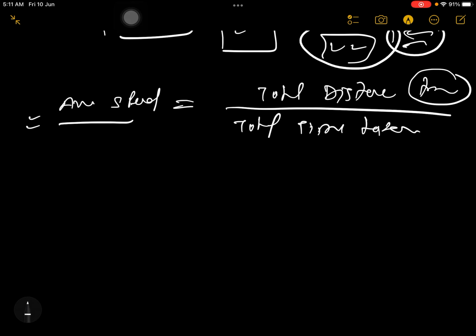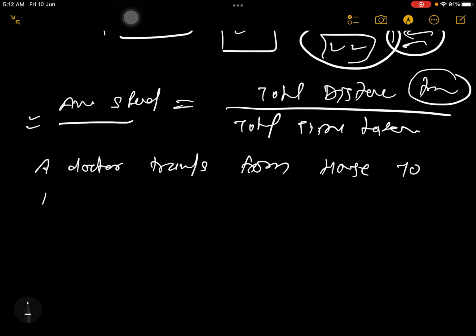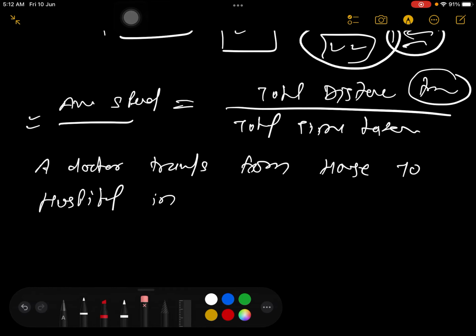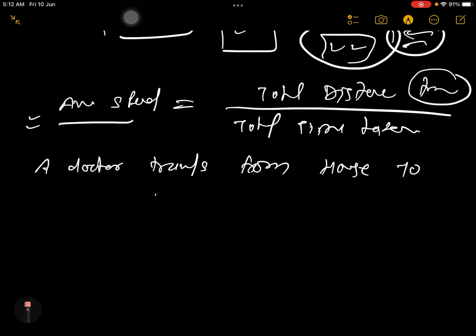Suppose a doctor travels from house to hospital in, okay, I will complicate this numerical.